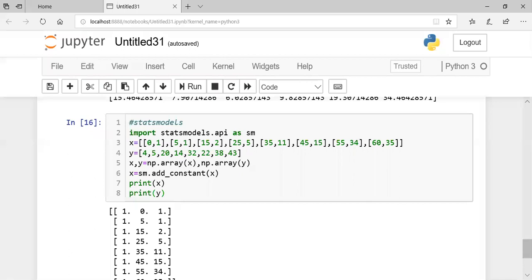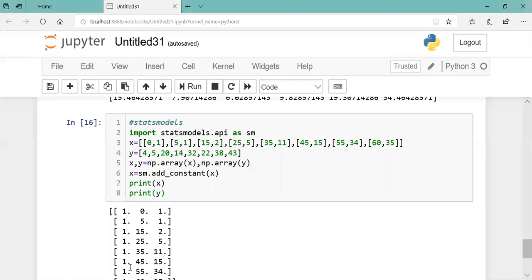You can increase the code I have. Yes, Ashwini, we are providing the intercept value. No, no, no. We are not providing a value. We are reminding statsmodels that boss, there is not only two columns, there is one more column.